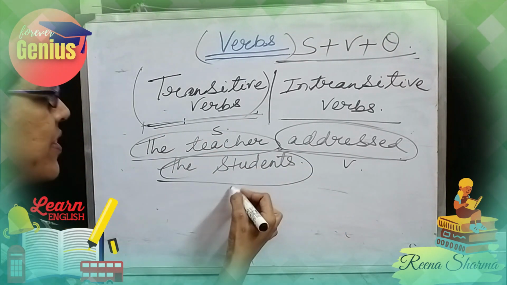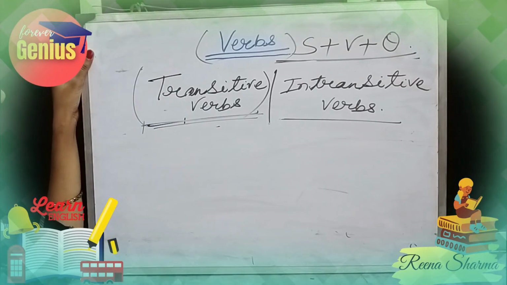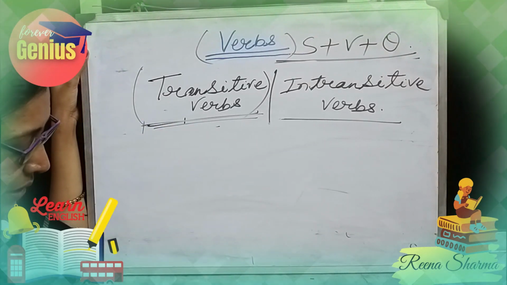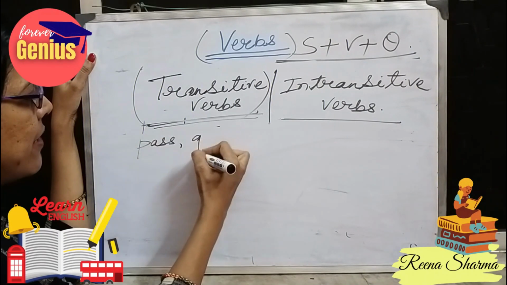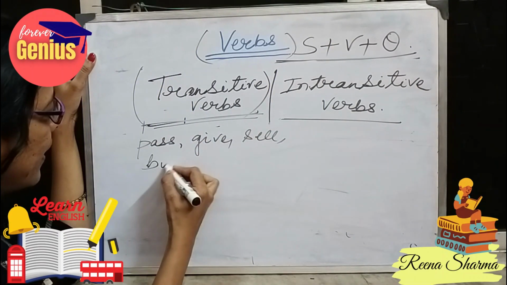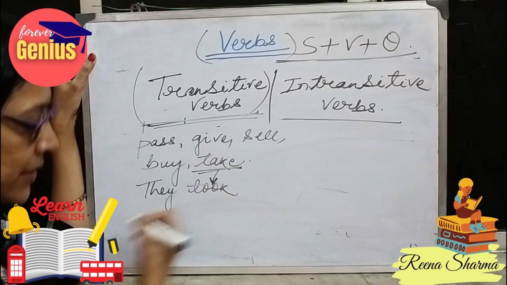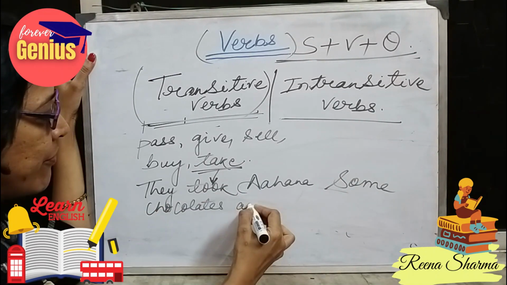The students. So this is the object here. Some verbs can both come into the sentence. They can act both as direct object and indirect object, like pass, give, sell, buy, take. Let's take one example. They took. So this is the verb form of take. They took Ahana some chocolates and flowers.